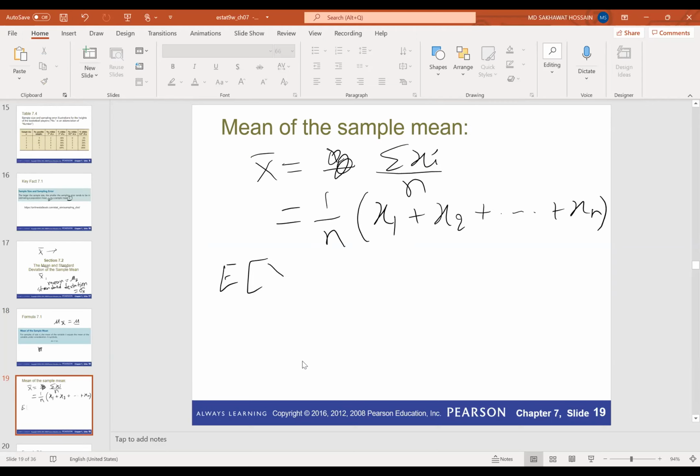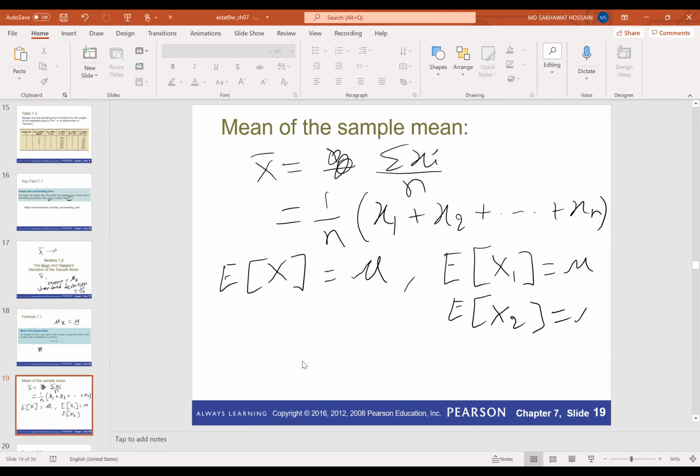Okay, so what is the expected value of x? This is mu, right? The population mean is the expected value of x. So how many x do we have here? We have n x's. That means if all these observations come from the same distribution, the distribution with mean mu, then the expected value of x1 will also be mu. The expected value of x2 is also mu. They came from the same distribution with mean mu and variance sigma squared. And the expected value of xn is also mu.